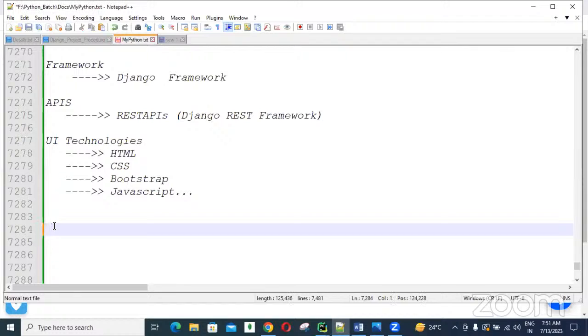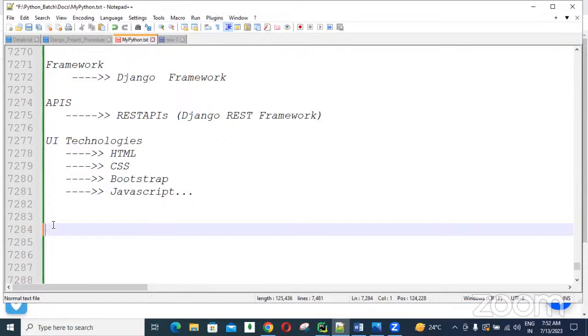Yes guys. I have 8+ years of experience developing web applications using Python technologies, Python, Django, and these UI technologies.